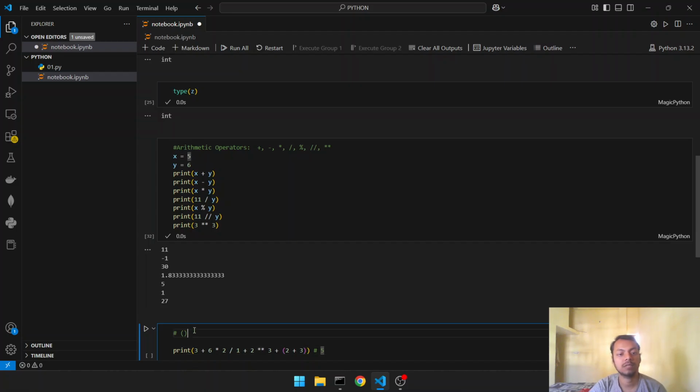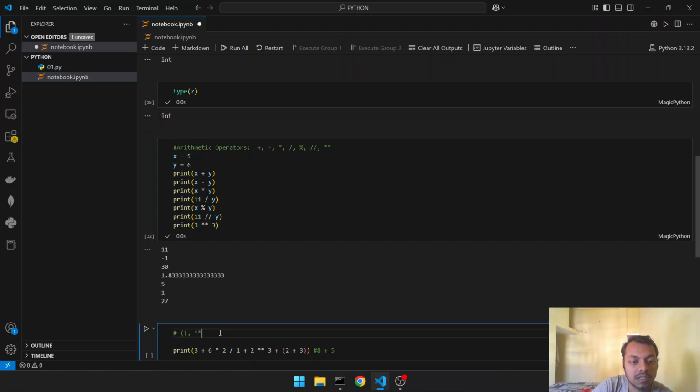Then what will be executed? Then it will execute exponential. So 2 to the power 3, that is 8. Now it has executed 8. What we have in between? We have plus.